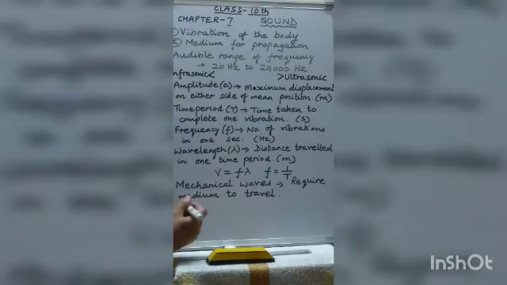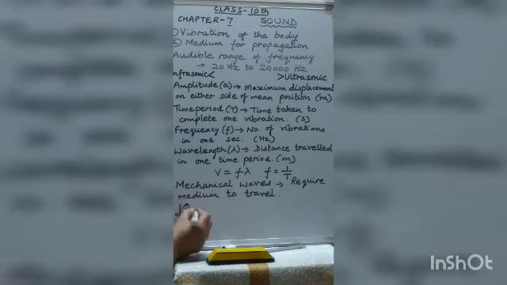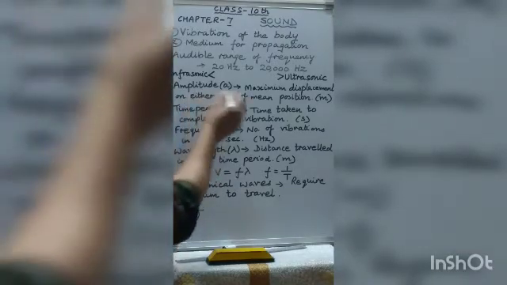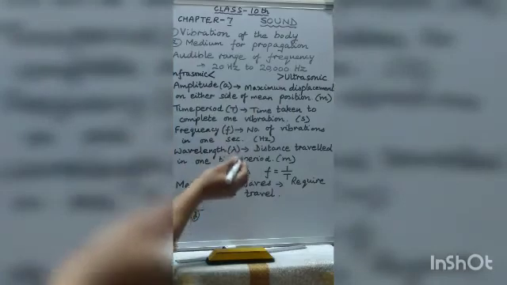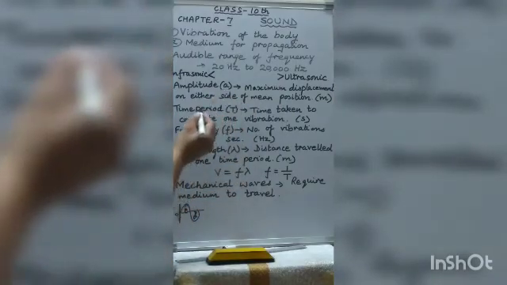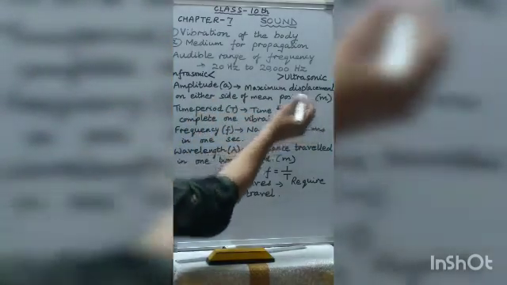Suppose this is the wave. So this maximum displacement, suppose this is the mean position. This maximum displacement on either side, that is called the amplitude. It is represented by the small letter a, and the SI unit of amplitude is meter.